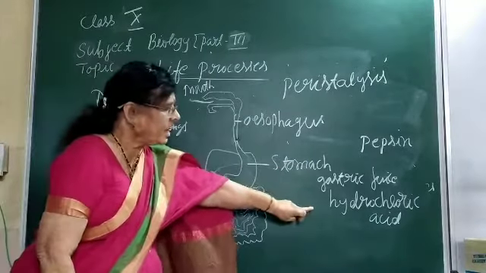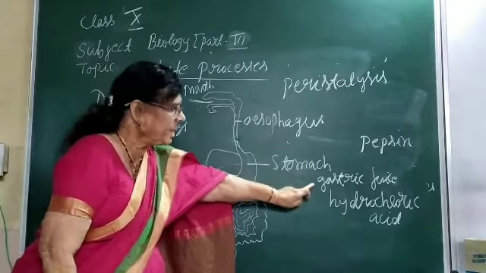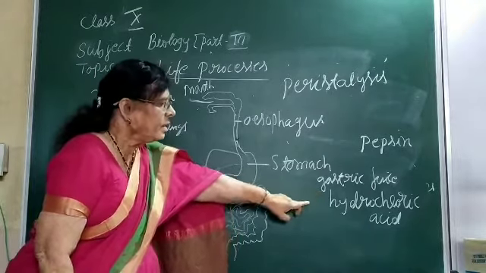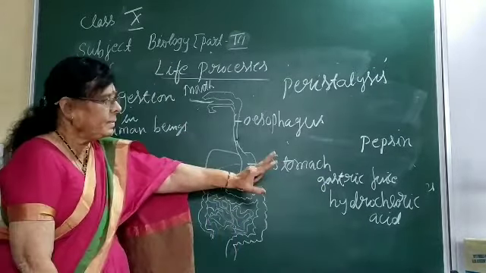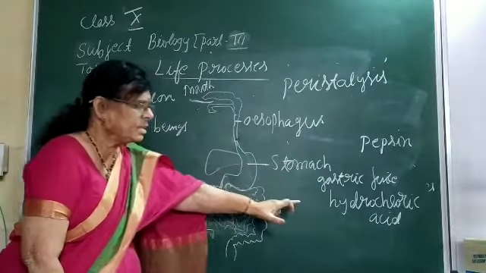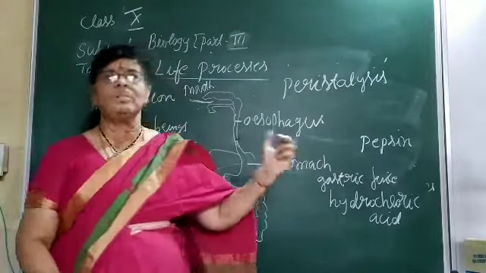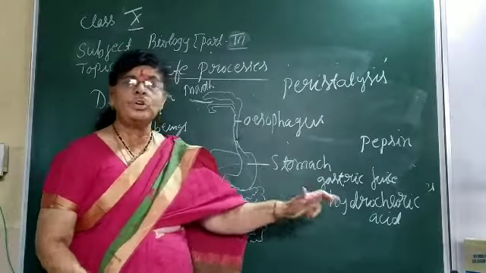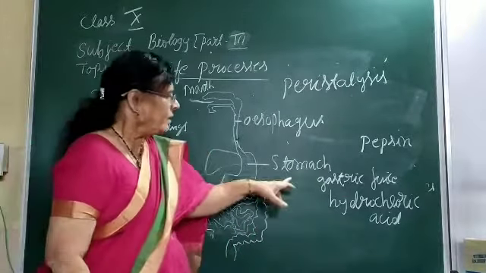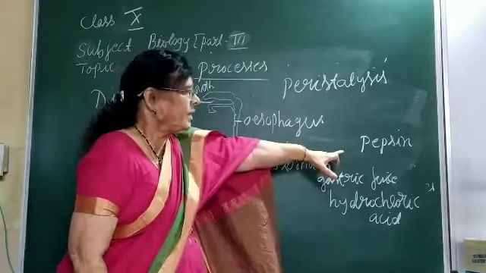That hydrochloric acid is going to give the acidic medium for the food. Another important use of hydrochloric acid is, if by chance some microorganism has entered along with the food, the acid is going to kill it. Then the pepsin enzyme is going to act only upon the protein.